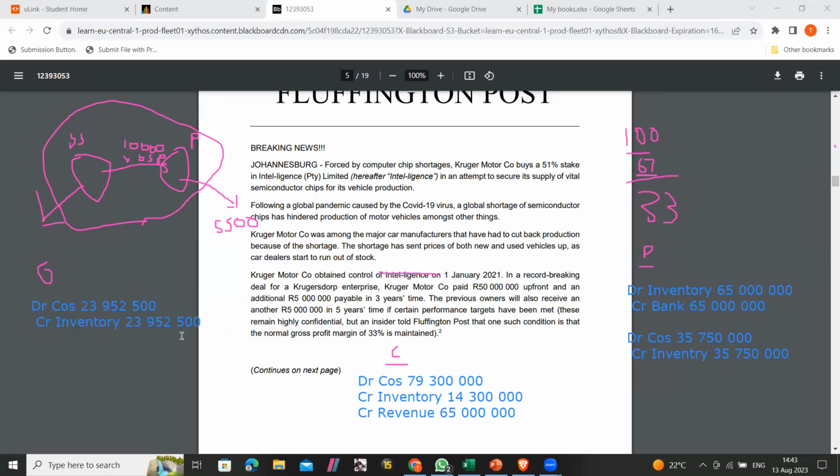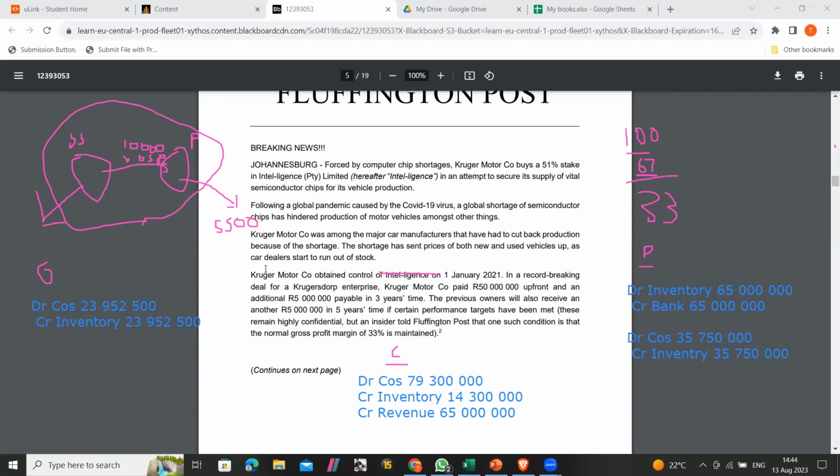Why is this the group level? Because at the group level, what happened? The parent used 5,500, right? There was no sale, but the parent used that in its production, right? So if it used that much, how are we gonna get that amount? How did we get that amount?